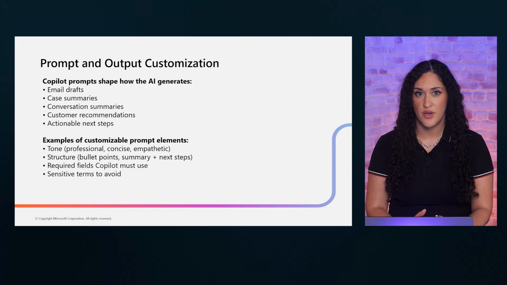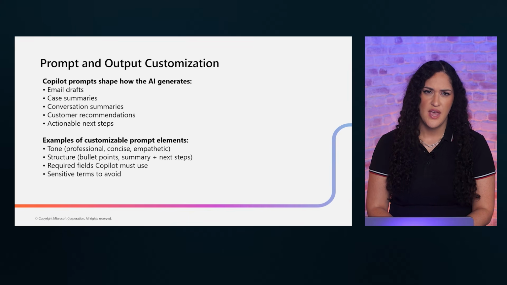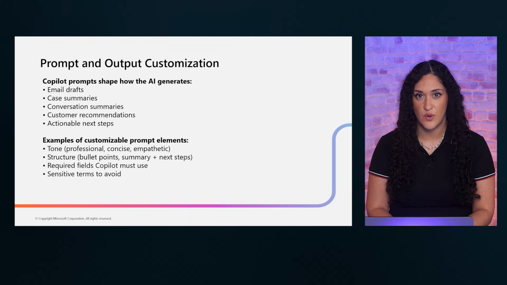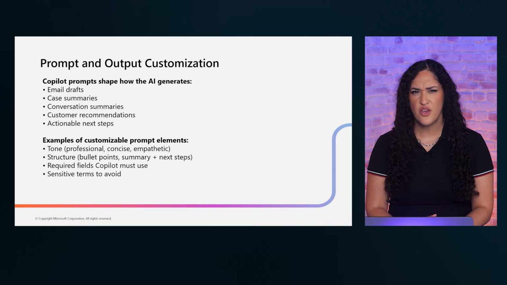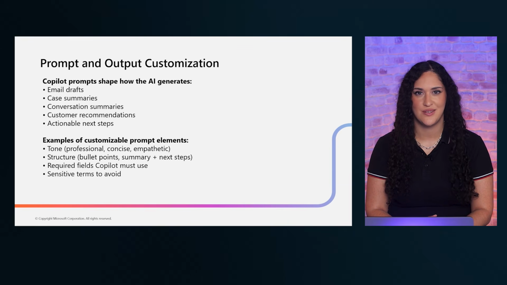Structure controls how information is organized in the output. Required fields ensure critical data points always appear. And you can define sensitive terms to avoid, preventing Copilot from using language that could create compliance or customer experience issues. Think of prompt customization as coaching your AI to communicate exactly the way your organization needs.